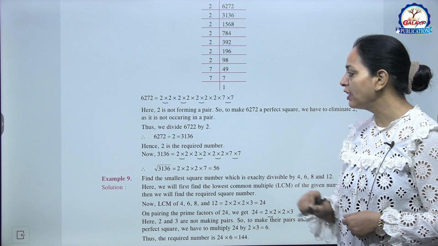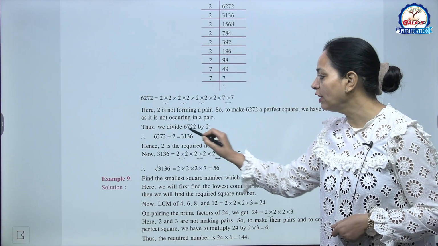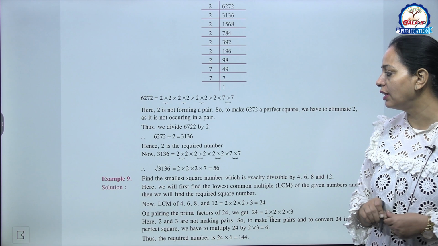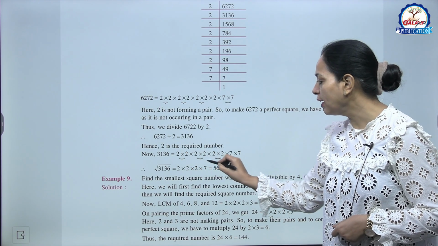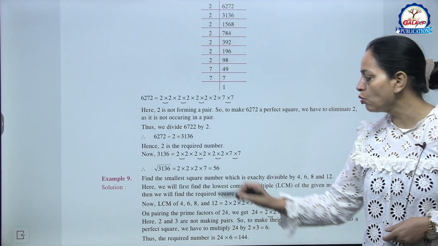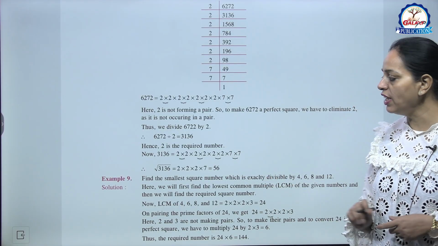तो हम इसे divide कर देंगे by 2. So divide this number by 2, we are getting 3136. Now find its square root. तो हम pairing कर देंगे numbers की. We are getting 2 into 2 into 2 into 7, that is 56.